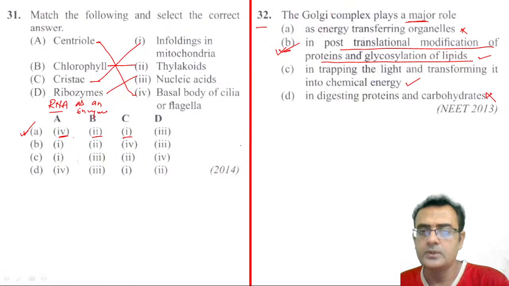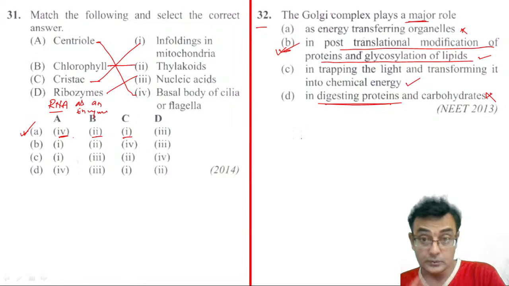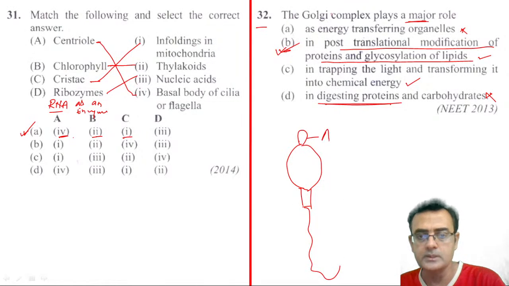See, if we talk about digesting proteins, to some extent this is correct also. Why? The acrosome is the structure present on the sperm head, right? If this is the sperm, this is the acrosome.